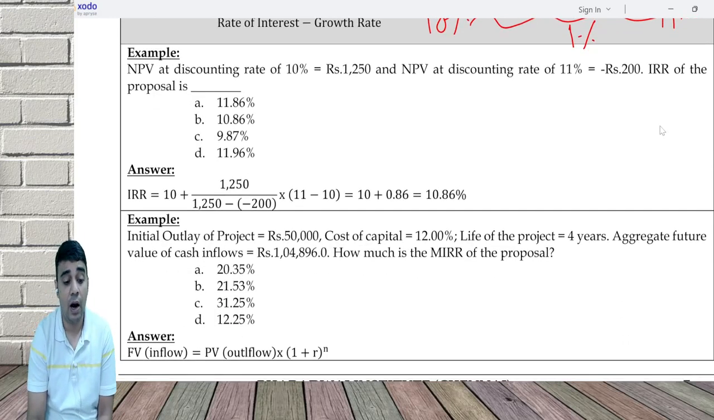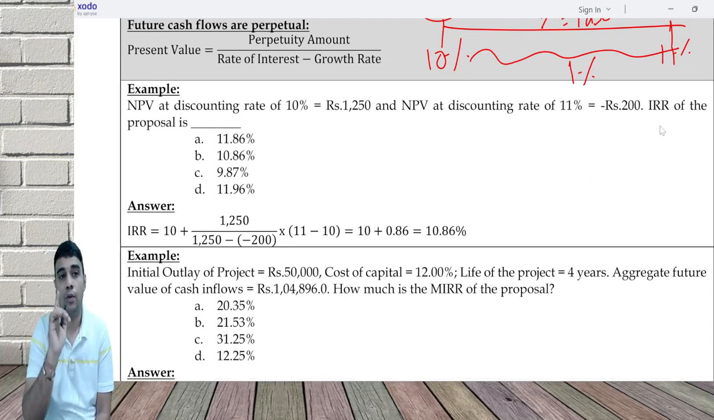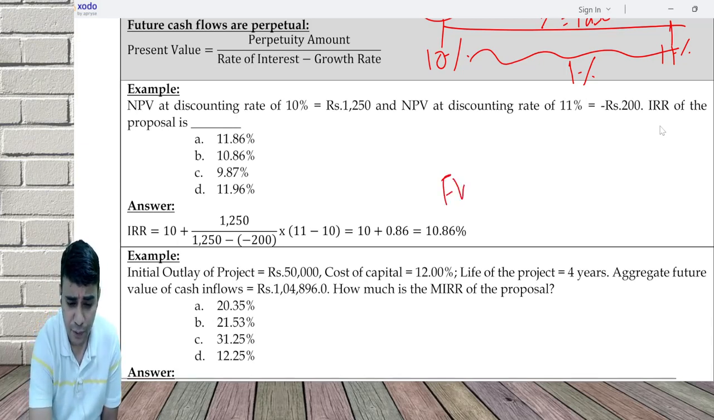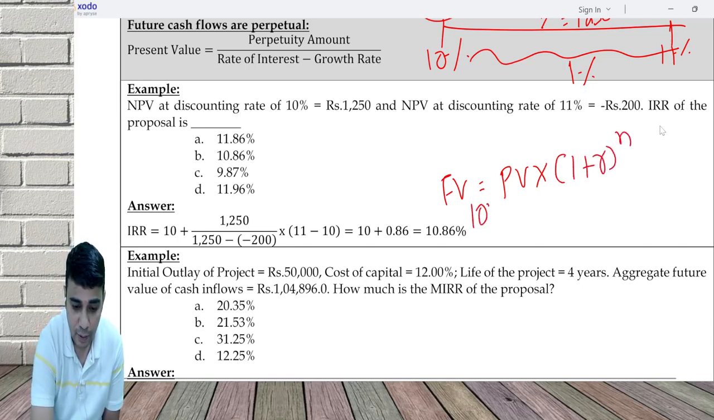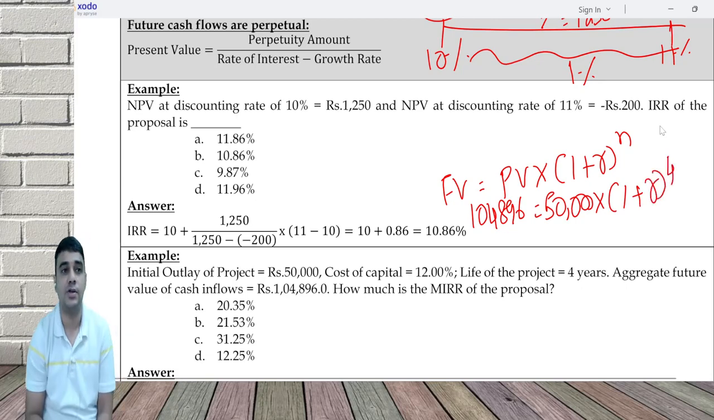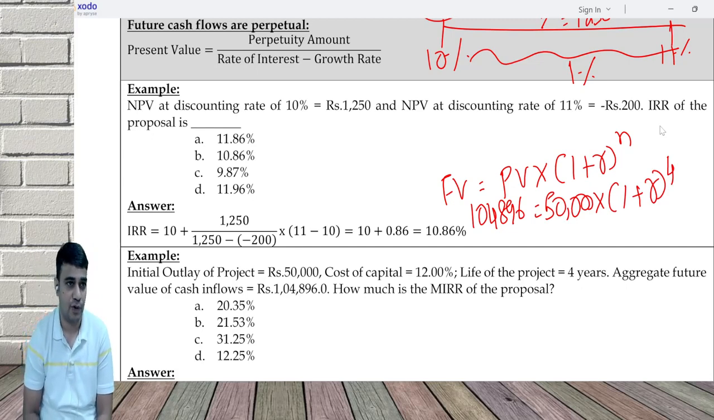Next, the initial outlay of a project is 50,000. Aggregate inflow, one inflow, is 1,04,896. How much is the MIRR? MIRR is modified IRR, I'll discuss it. The calculation remains the same. How will we do this? Future value is equal to present value into (1 plus R) power n. So 1,04,896 equals 50,000 into (1 plus R) power 4. Cost of capital is of no use to me. It is used to calculate MIRR, but as of now it's of no use because the future value is given.